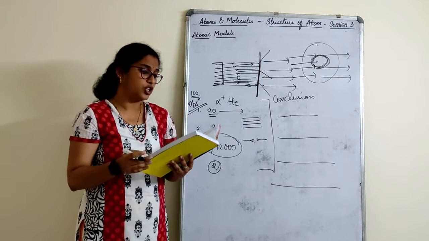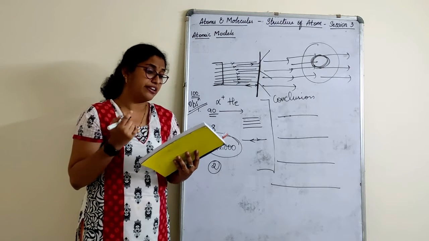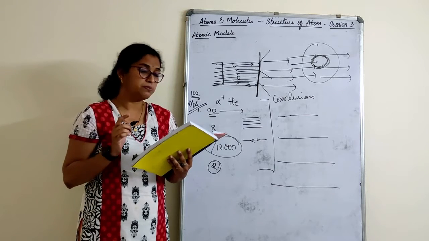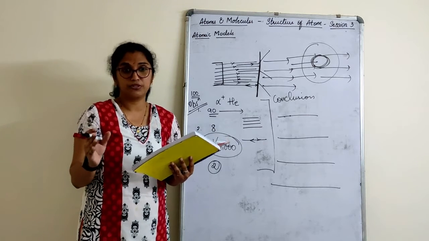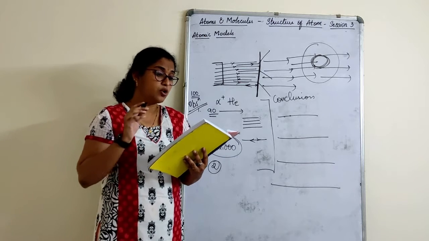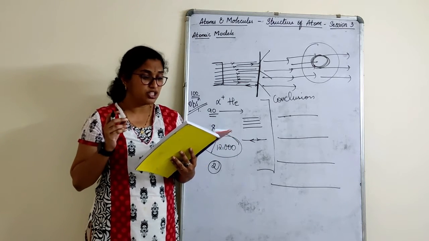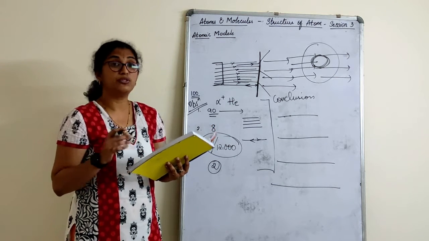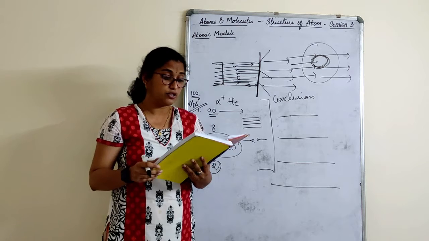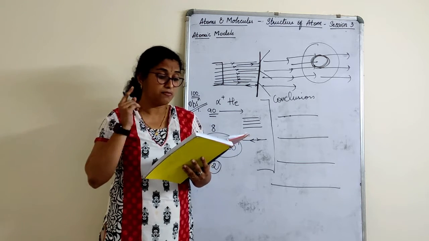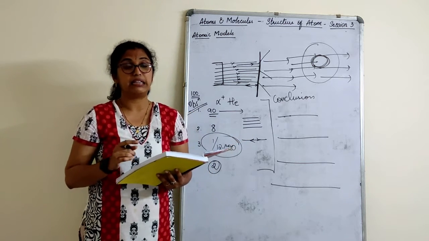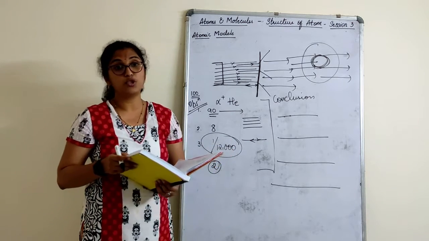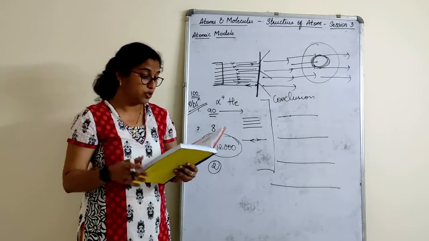Since a minute fraction of alpha particles suffered deflection and very few bounced back, this led to the conclusion that most of the space of an atom is empty, right? And the space occupied by the nucleus is negligible compared to this empty space. So the size of the nucleus was about 10 raised to minus 5 times the size of an atom. The whole atomic mass is concentrated in the nucleus. This was the assumption given by Rutherford.